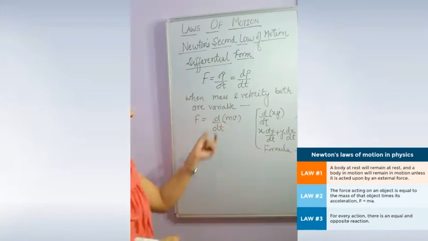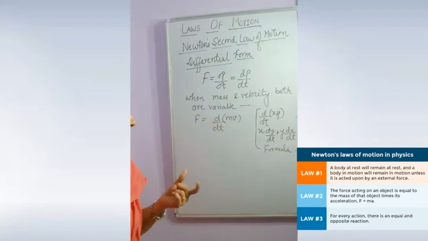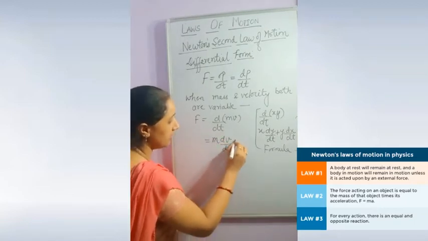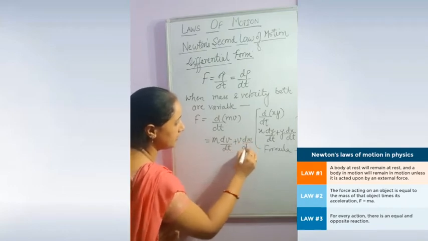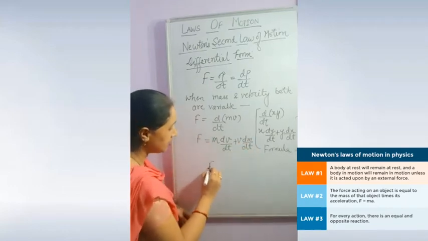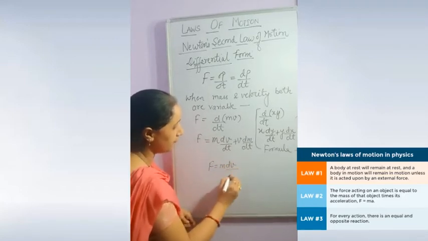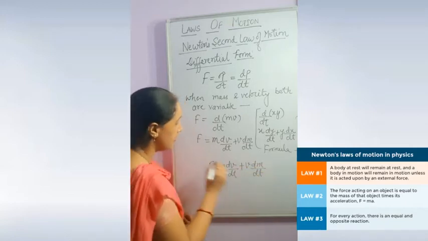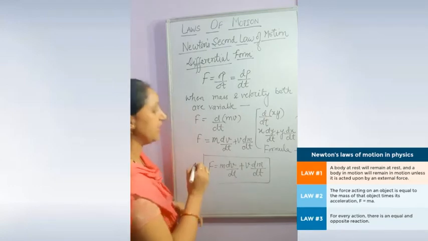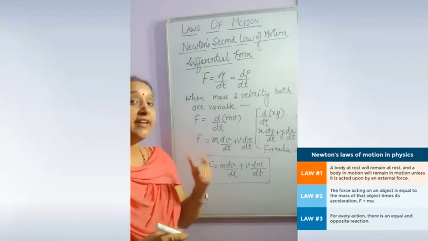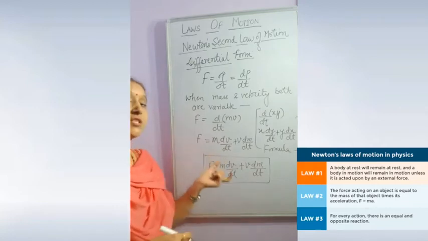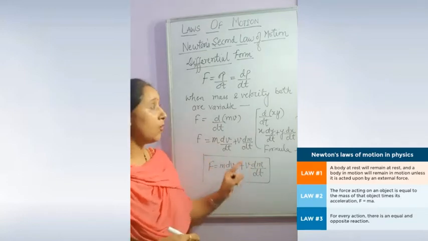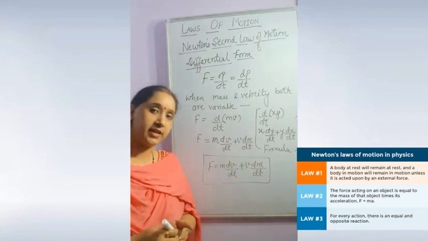we will use for these two variable terms, mass and velocity. How will we use it? Mass times dv upon dt, then v times dm upon dt. So this is the differential form of the second law of motion, in which we have both mass and velocity variable. Many times in numericals it is given that the variable mass value is this, the variable velocity value is this. So this differential equation form is applicable in those questions. Okay, so this point is clear. Differential form of second law of motion.